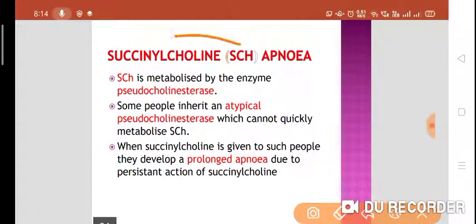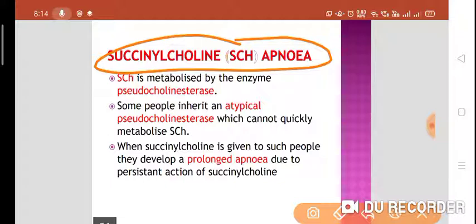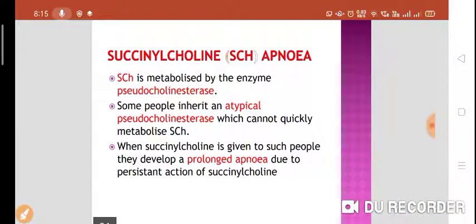Or we'll take the example of succinylcholine apnea. Succinylcholine is metabolized by the enzyme pseudocholinesterase in the normal individual, but in some who are genetically determined, there is a presence of atypical pseudocholinesterase, and this will not quickly metabolize succinylcholine. So when succinylcholine is given to such people, there is a development of prolonged apnea. Why prolonged apnea? Because atypical pseudocholinesterase will not quickly metabolize the succinylcholine, and that's why the duration of action of succinylcholine will increase, and that may lead to prolonged apnea due to persistent action of succinylcholine.